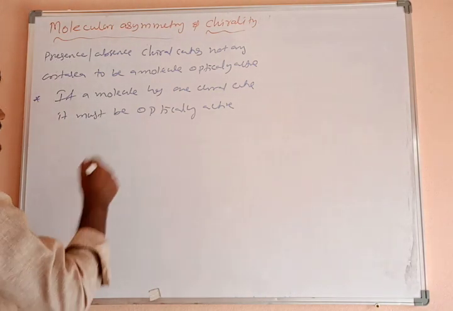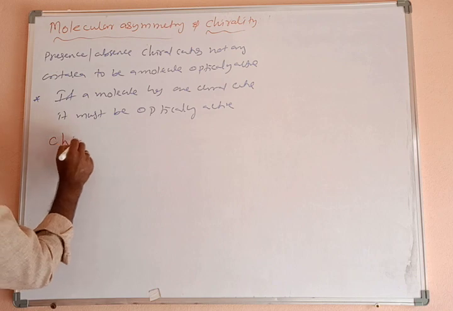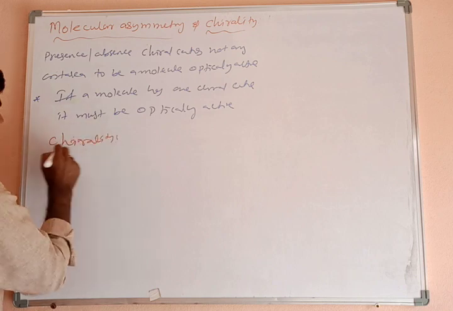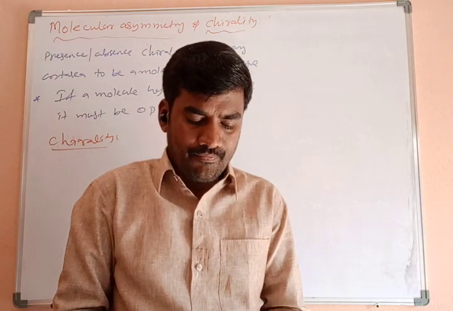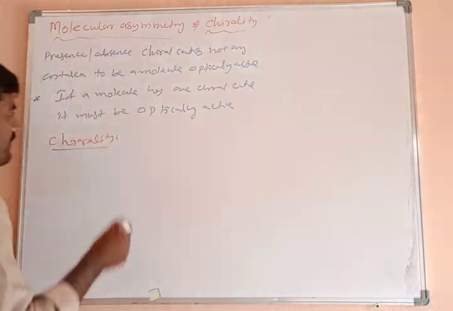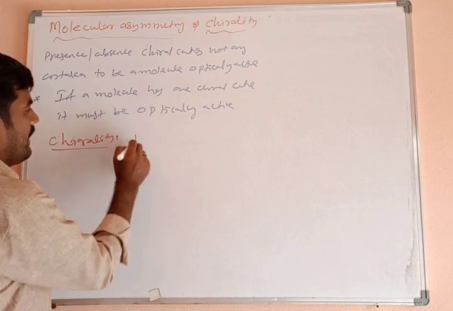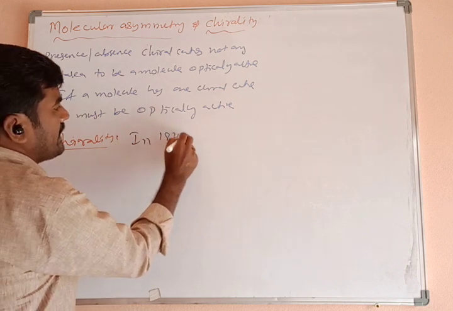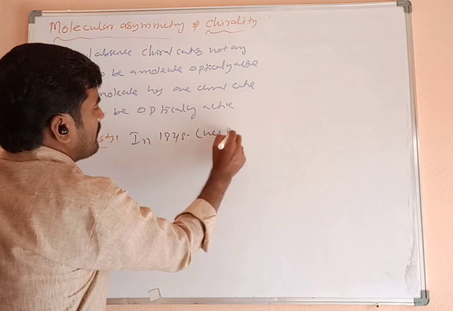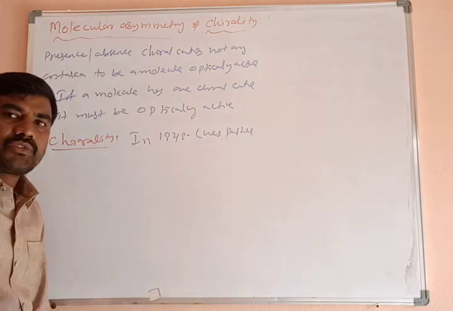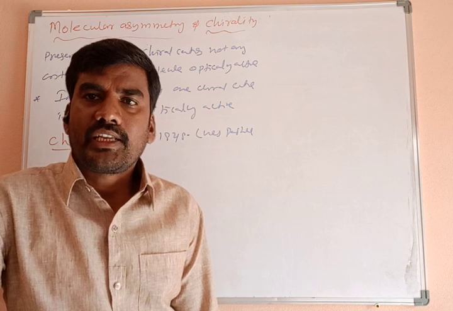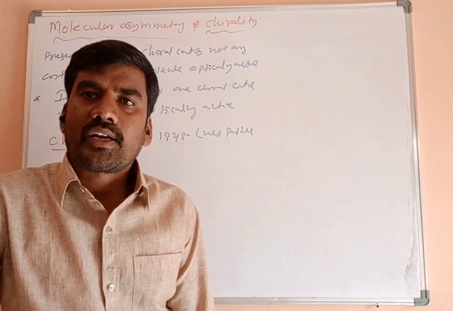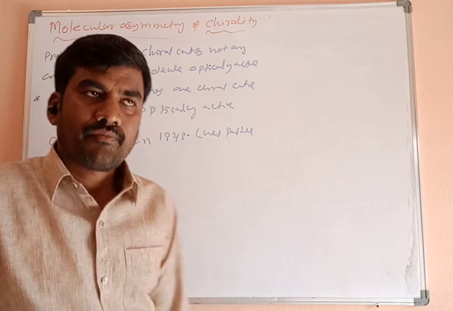Today's topic we are going to discuss is chirality. What is chirality? Before we start this, we discuss one important point. In 1848 Louis Pasteur observed that some crystalline solids like sodium ammonium tartrate exist in two forms.